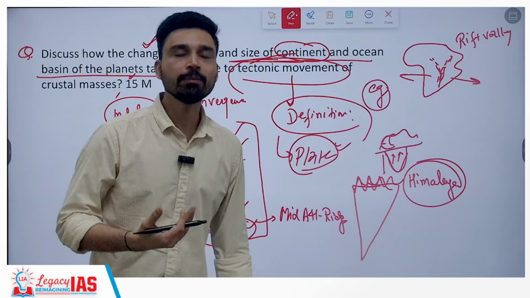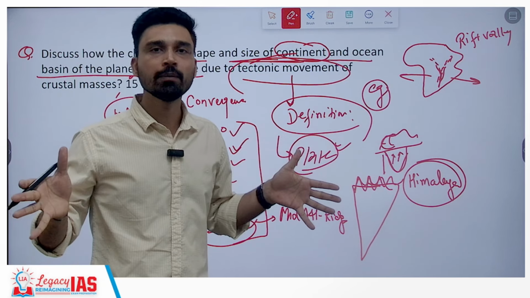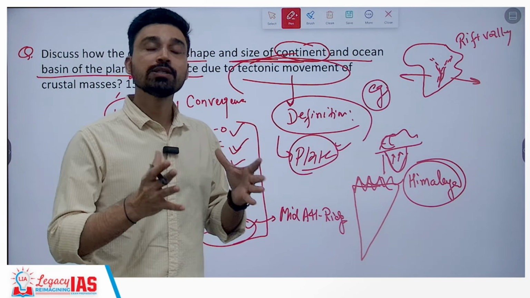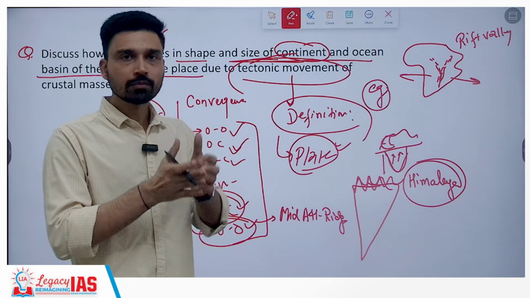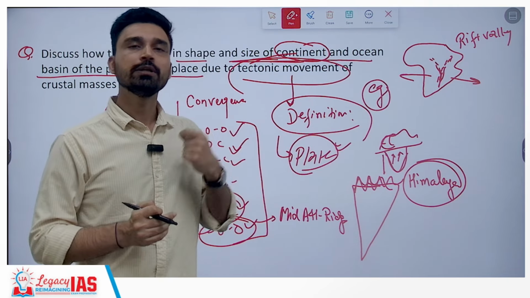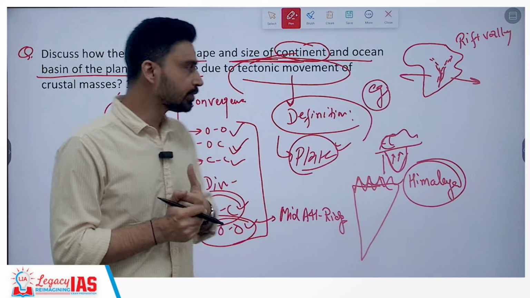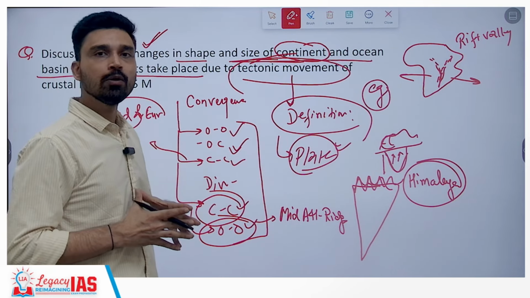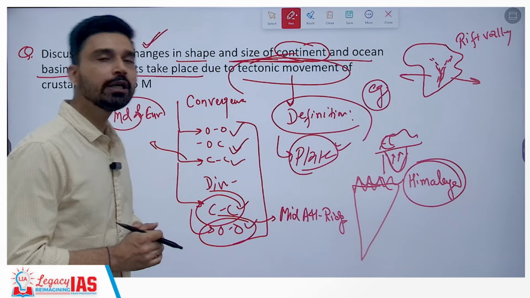So what is happening along the mid-Atlantic ridge? The ocean basin is spreading apart, and thus what is happening? The size of the Atlantic Ocean is continuously increasing because it is spreading at a rate of about 1.5 centimeters per year. Due to this, you have the increase in the size of the Atlantic Ocean, and you have the formation of new oceanic crust and all that.